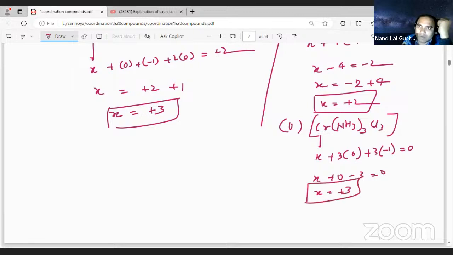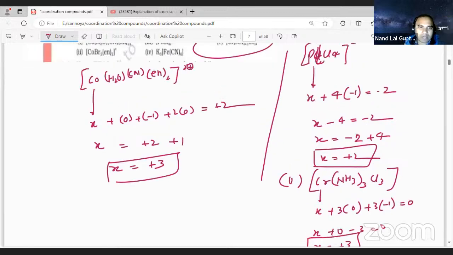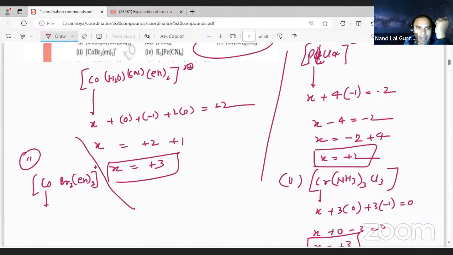Now let us check back to the second one. This is Co(Br)2(en)2, and it has a positive charge. So here it is X plus 2 times -1, plus 2 times 0, equal to +1, because the total charge here is +1. So X minus 2 equals +1, so X is equal to +3. This is the second one.